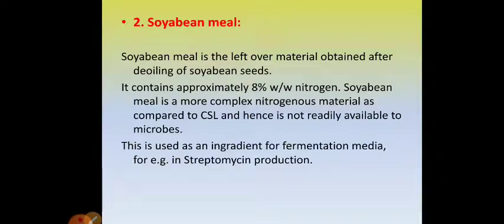The second example of nitrogenous material is soybean meal. What is soybean meal? Soybean oil is extracted from soybean seeds. Once the oil has been extracted, the leftover material, you can say waste, is called soybean meal. It is the leftover material obtained after de-oiling of soybean seeds, with whatever seed fibers remain.